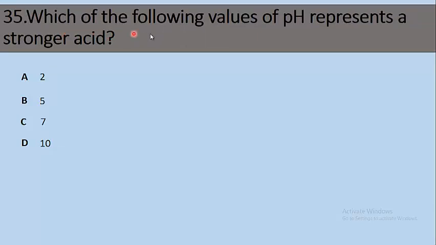Number 35, which of the following values of pH represents a stronger acid? Option A is 2, option B 5, option C 7, option D 10. As we go above 7, these are called bases, and below 7 these are called acids, and as we go below 7 towards 1, the acid becomes stronger. So the right option for this is 2. 2 is the stronger acid.